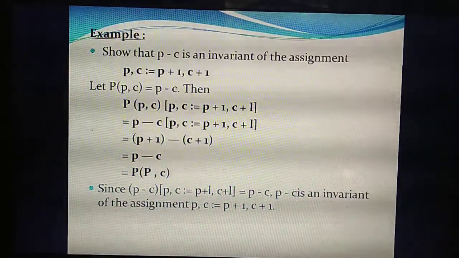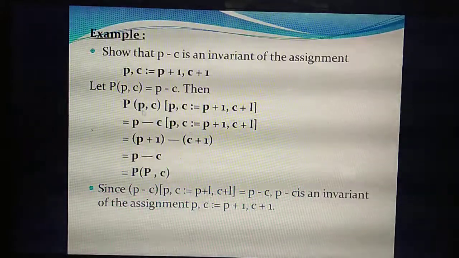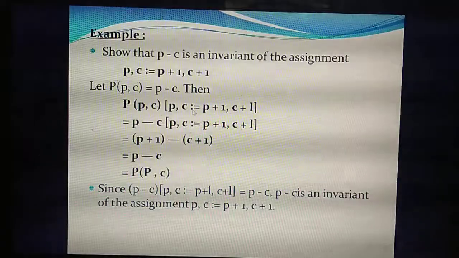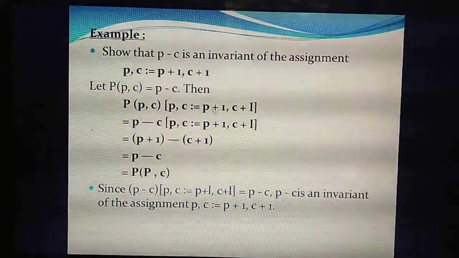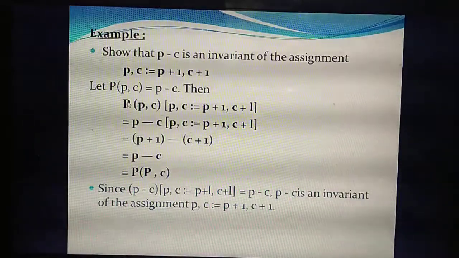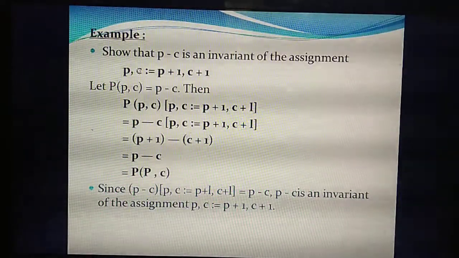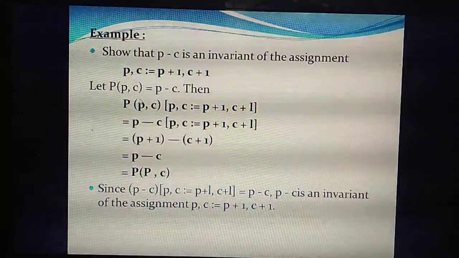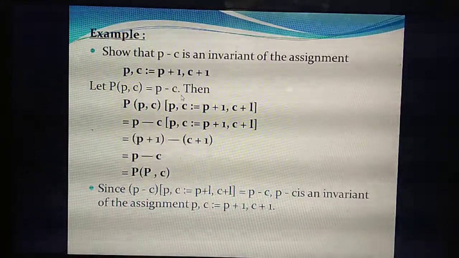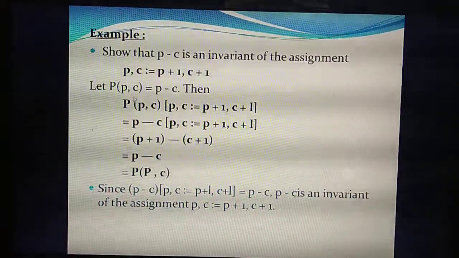Inside the bracket you are taking P comma C. We are taking the probability, that means P of P comma C.